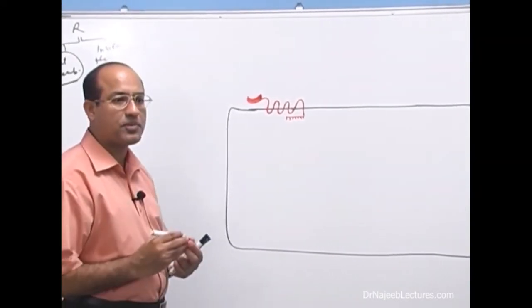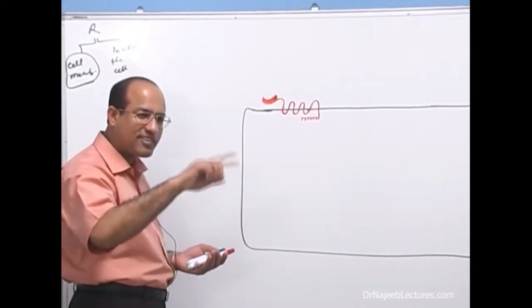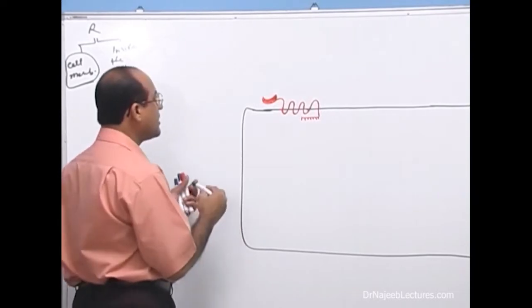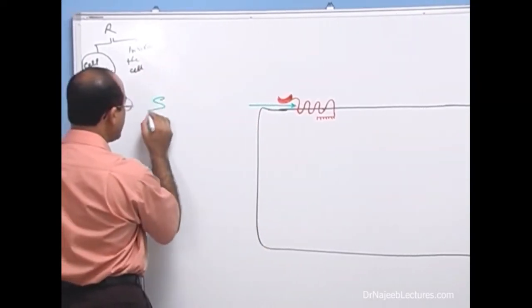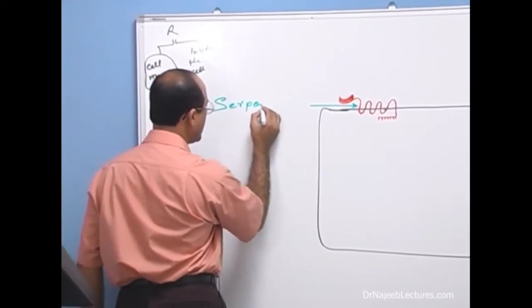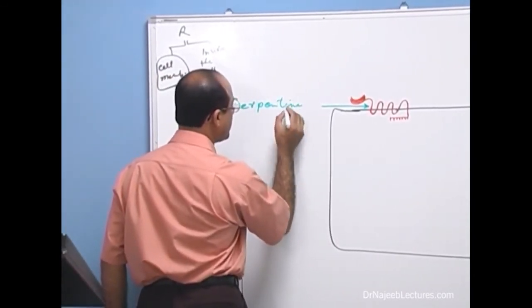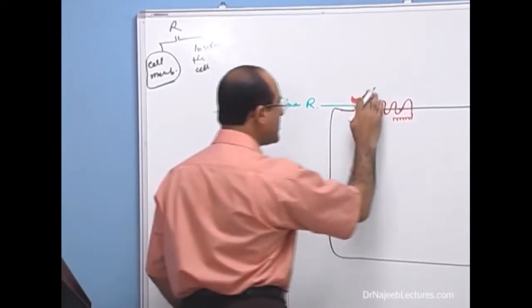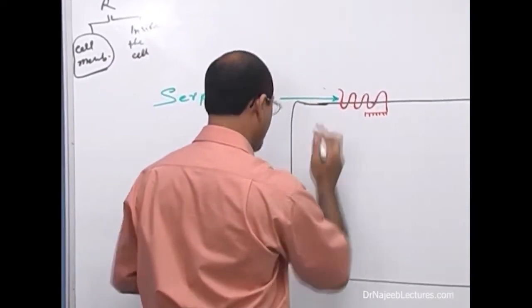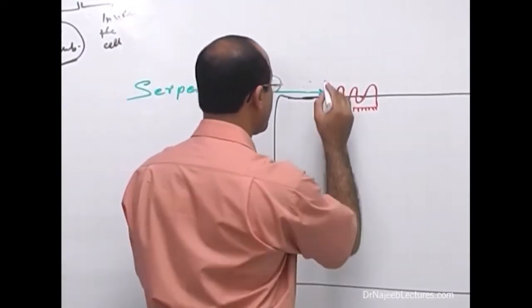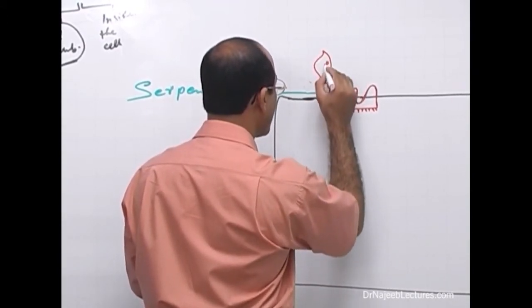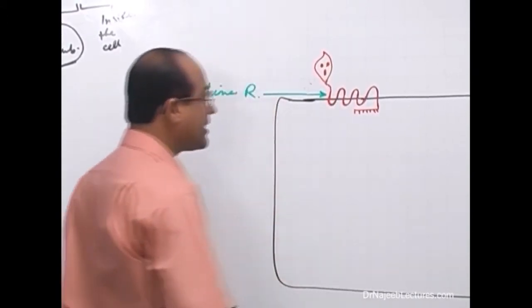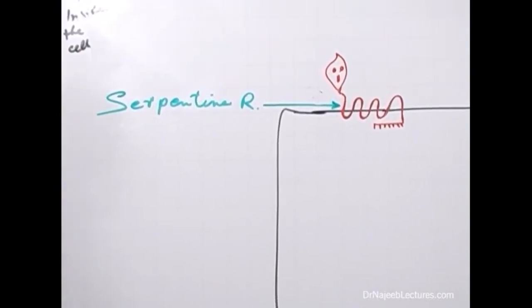This group of receptors, because they look like snakes, right? They are called, very special name for such receptors, they call them serpentine receptor. Serpentine receptors. Serpentine means something like snake. This is a serpentine receptor, right?